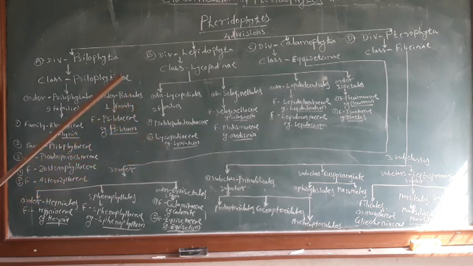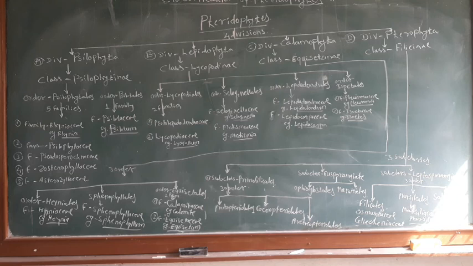Megaphyllous leaves are the larger leaves, and microphyllous leaves are smaller leaves. On the basis of this, G.M. Smith in 1955 divided the pteridophytes into 4 different divisions on the basis of the type of leaves.